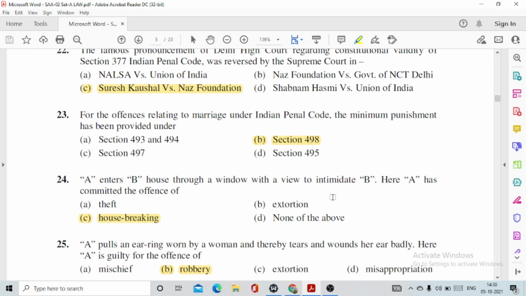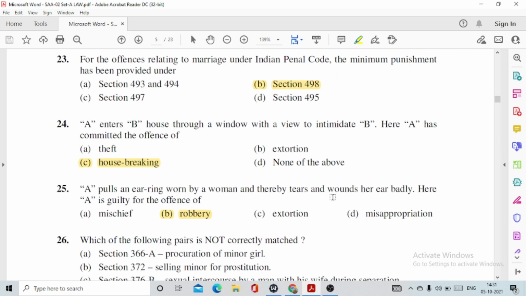23. For the offences relating to marriage under the Indian Penal Code, the minimum punishment has been provided under option number B, section 498. Then question number 24. A enters B's house through a window with a view to intimidate B. Here A has committed the offence of option number C, housebreaking, given under section 445 of IPC.